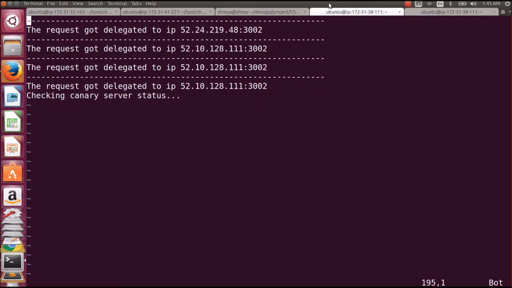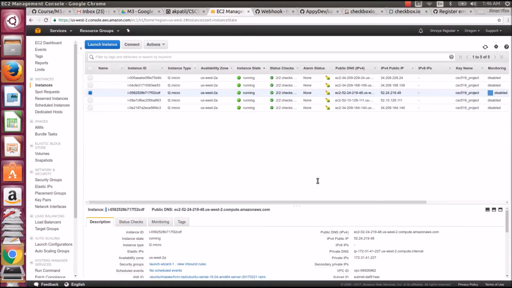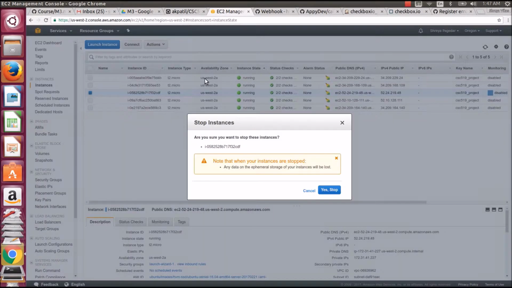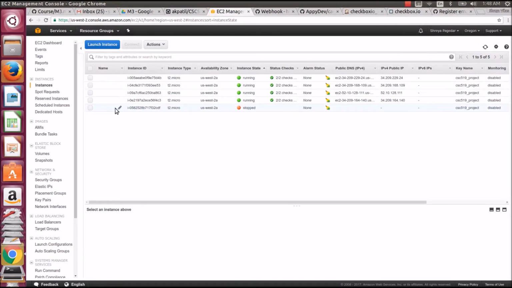Now the next part is to demonstrate an alert. So in this case, our alert is the shutting down of the Canary server. So let us just terminate this Canary server. It will take a while. So we can see that this particular instance is stopped.